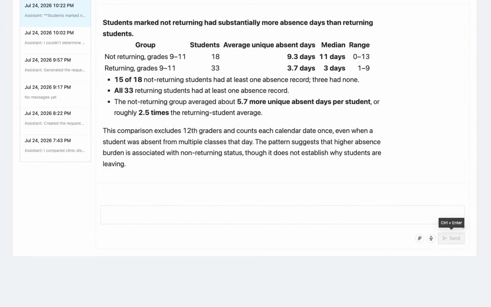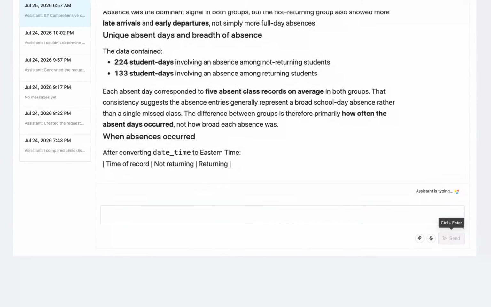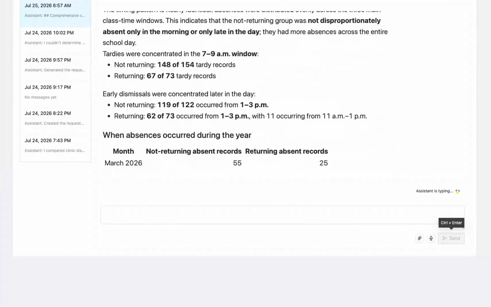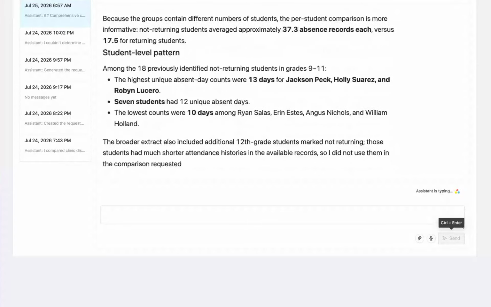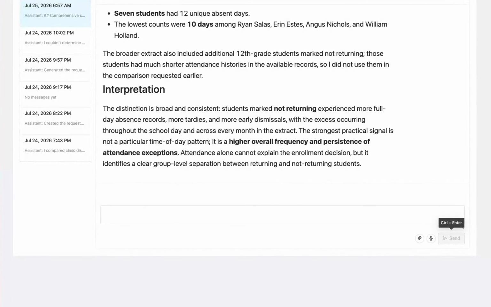From the data, we see that students who disenroll from school are more likely to have elevated absence rates. What about other patterns? We can ask the personal assistant for a more comprehensive analysis. The personal assistant uncovered more patterns in the data.